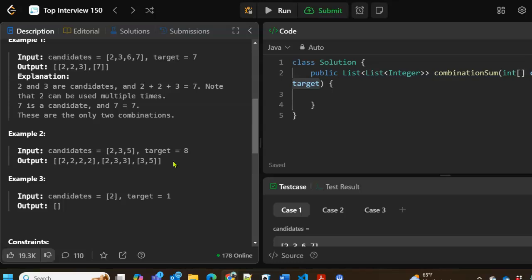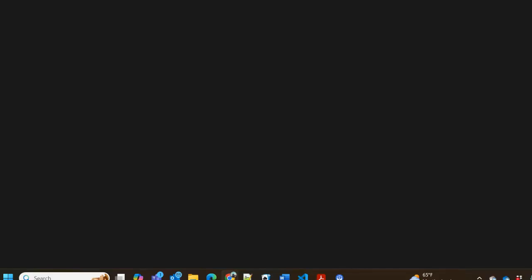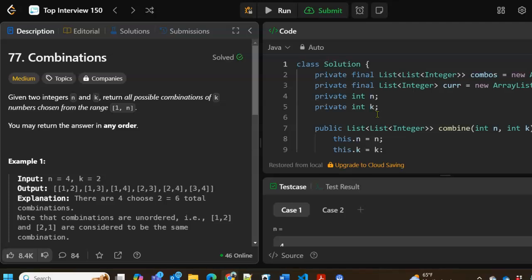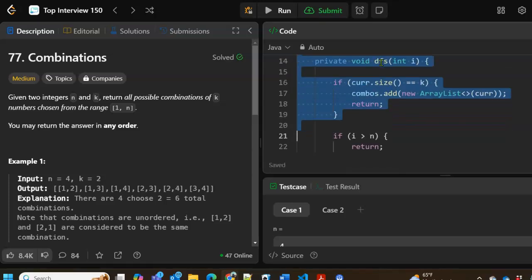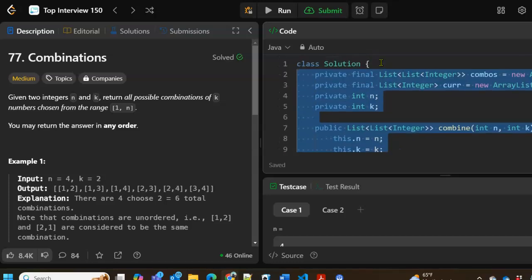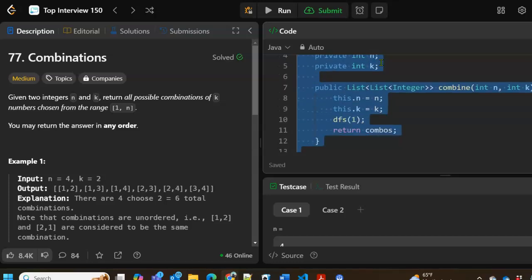This is a lot like, well, it's a depth first search. It's a backtracking algorithm, and so it looks like a lot of the other depth first search backtracking algorithms that we've done, including combinations. Let me grab the solution to combinations here. It's not exactly the same, of course, but it's similar enough that we can probably at least save some typing.